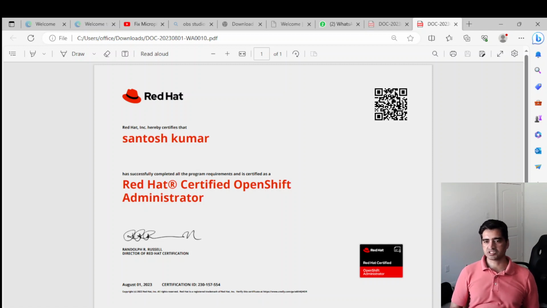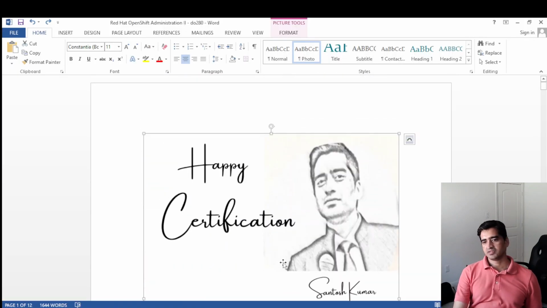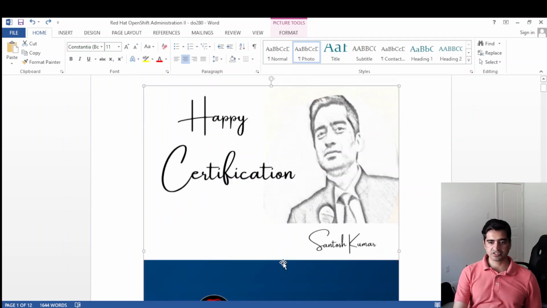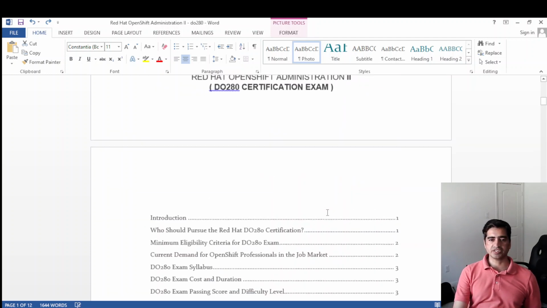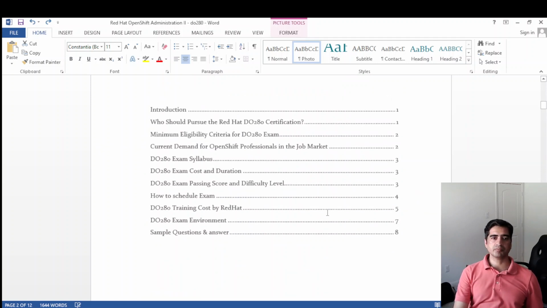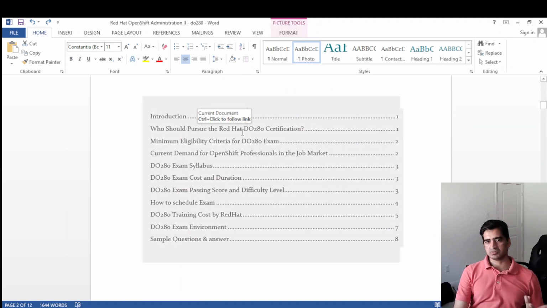And today we are going to discuss this certification. I have created a document for you, and the name of this document is Happy Certification. This document is on Red Hat OpenShift Administration 2, and the code is DO280. In this video, we are going to cover how to pursue Red Hat DO280 certification, the eligibility criteria, current demands, exam syllabus, cost and duration, passing score, difficulty level, training cost by Red Hat, exam environment, and most important, questions and answers.